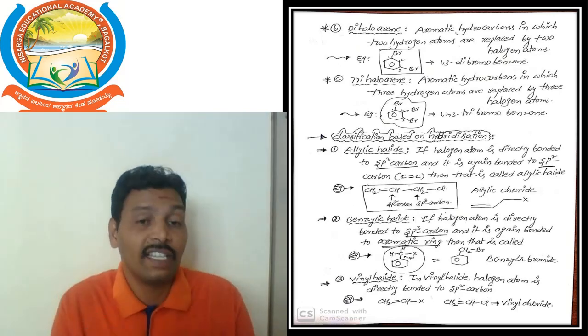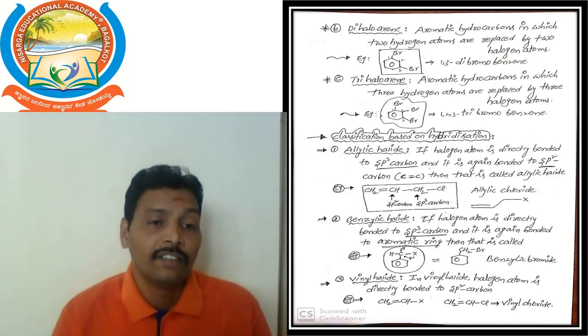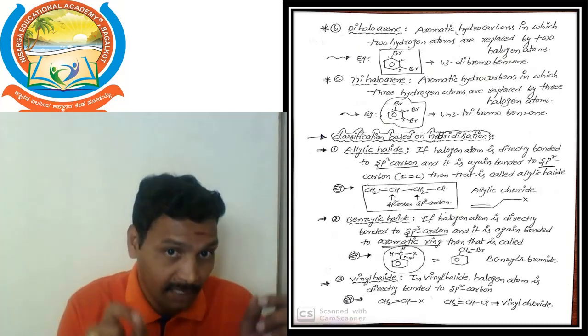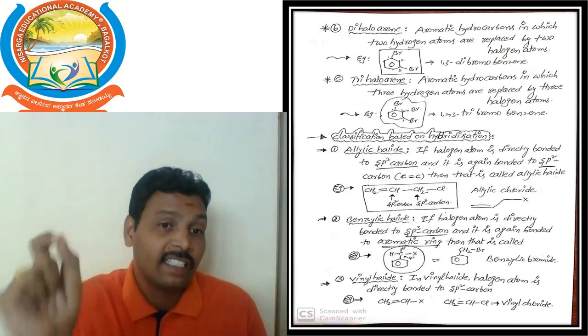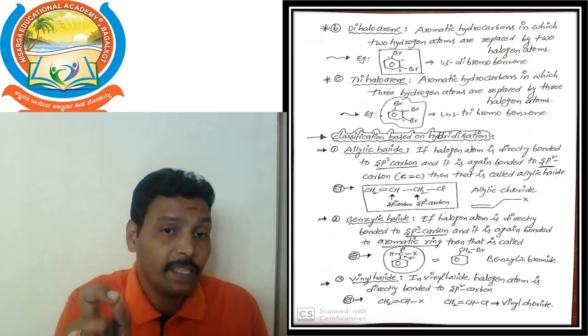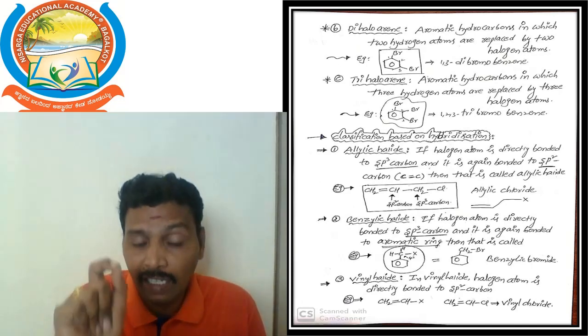So next, classification based on hybridization. Already we learned in first BSc, different types of hybridizations are there: sp, sp2, sp3, sp3d, sp3d2.